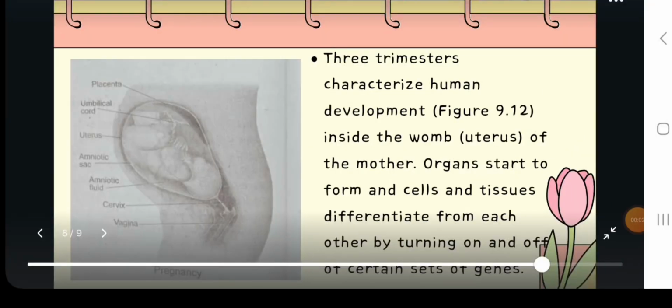Next are the three trimesters that characterize human development. Inside the womb, or uterus, of the mother, organs start to form and cells and tissues differentiate from each other by turning on and off certain sets of genes. Proper nourishment is important for successful development and delivery of the baby.